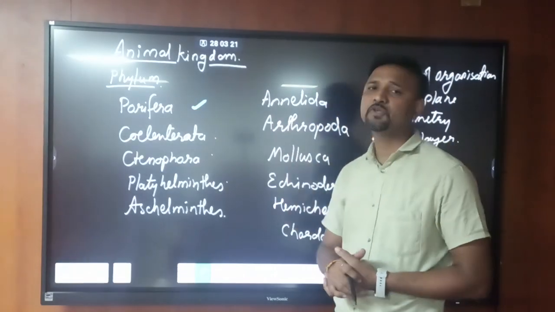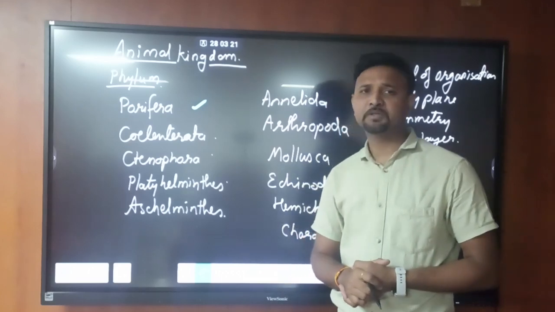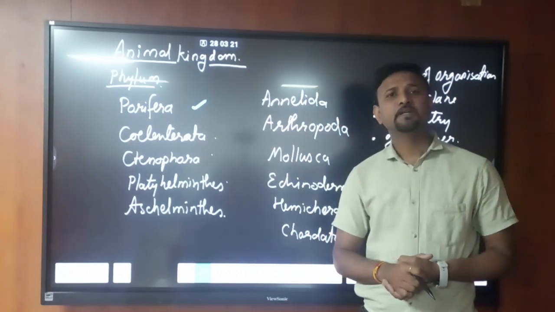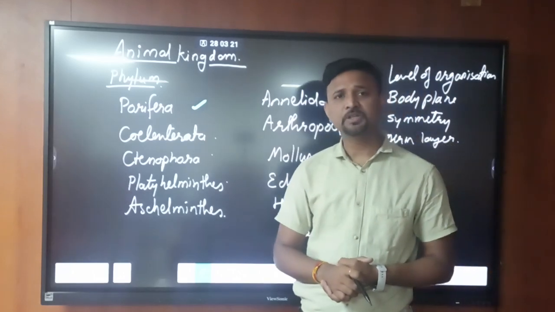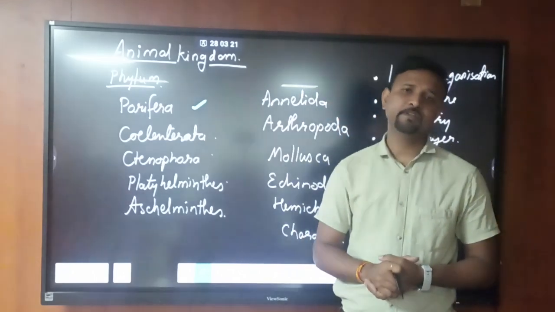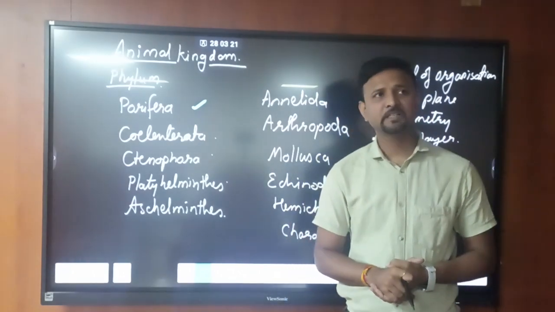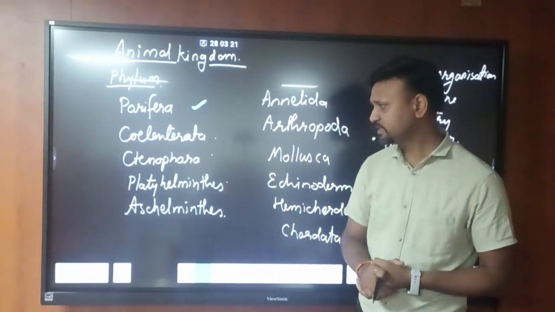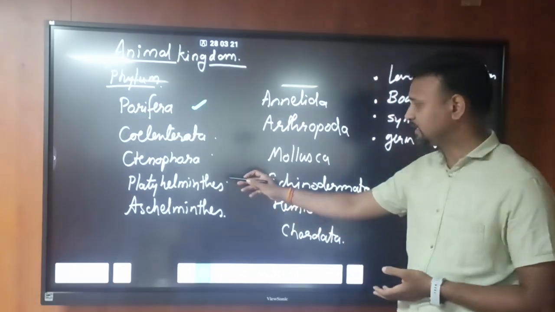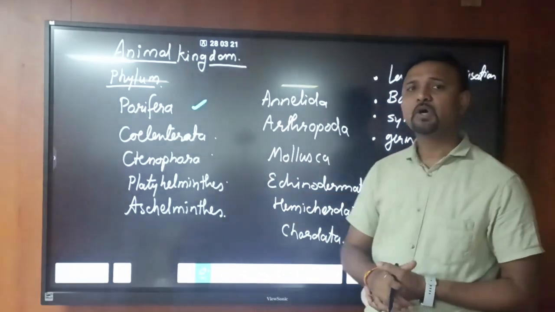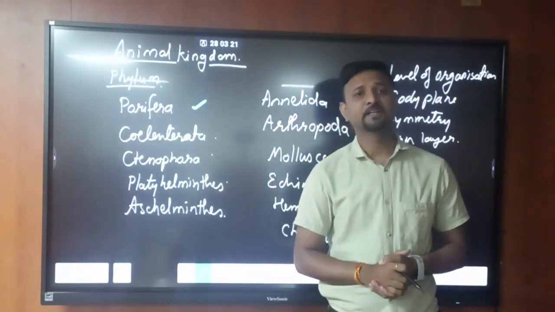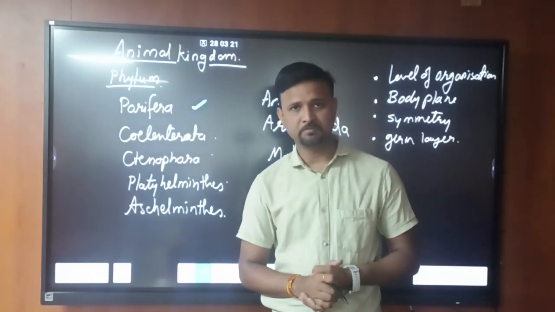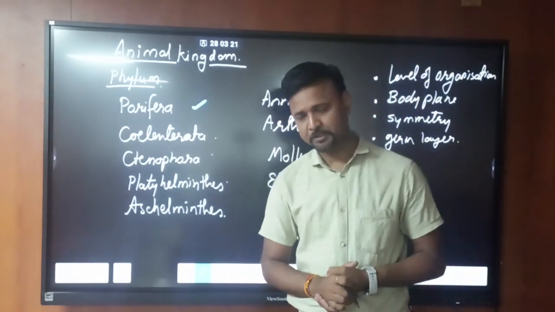In Coelenterata and Ctenophora there are only ectoderm and endoderm, not mesoderm, and in place of mesoderm an acellular gelatinous substance called mesoglea is present between them. The rest, Platyhelminthes to Chordata, all have three germ layers: ectoderm, endoderm and mesoderm.